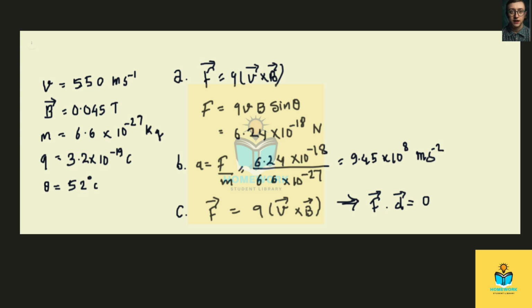So F is perpendicular to v and F is perpendicular to d as well, because displacement and velocity are in the same direction. So F dot d equals 0. This implies no work done. So when there is no work done, this implies no change in speed.